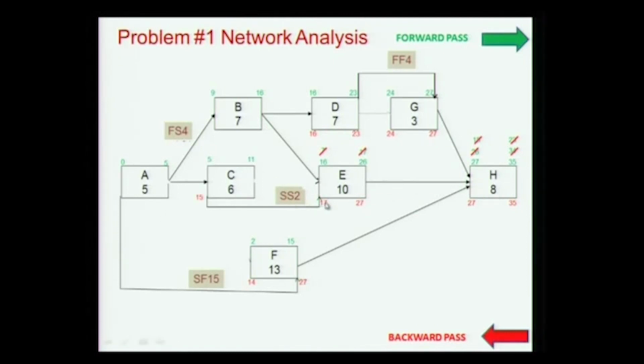Now here we had 17. Going back on the start with a lag of 2 relationship, we come to 15, 15, 21. Now here we have two options: we have 17, 10 or 16, 9, and the minimum is 16, 10. Now we come down to A, where we have three paths, three options.